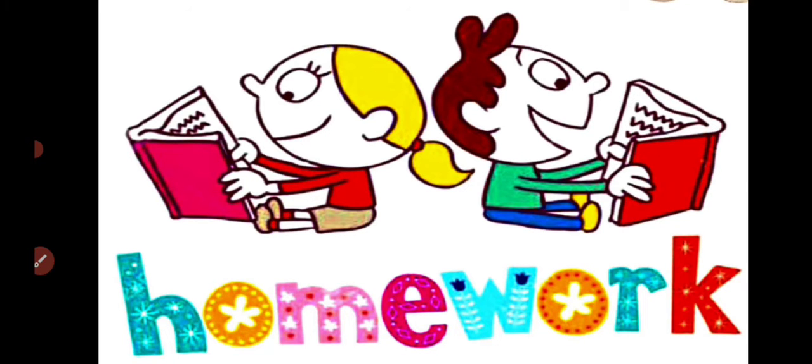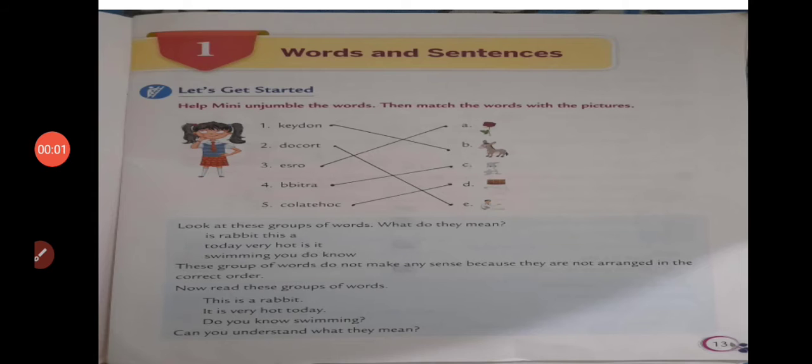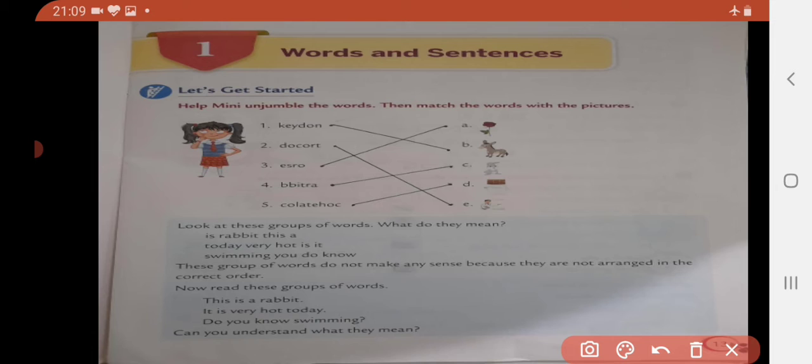Now, homework, children. This page is from your English grammar book, chapter 1, words and sentences. So, here you have to correct it and put the letters in the proper order. Then you will come to know which words will be matched with the pictures. Okay, like the first one, number 1, will be matched with donkey, then doctor, rose, then rabbit, and then chocolate.